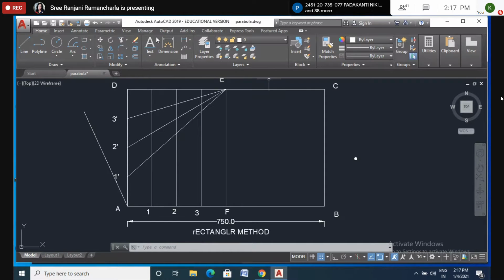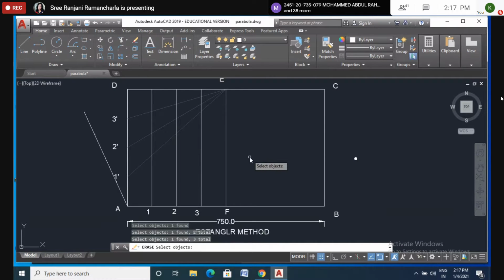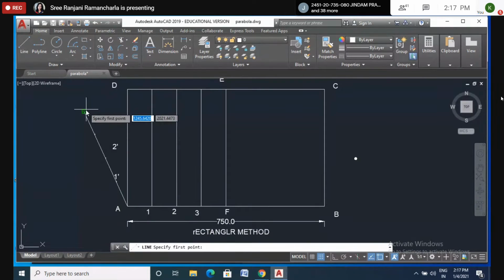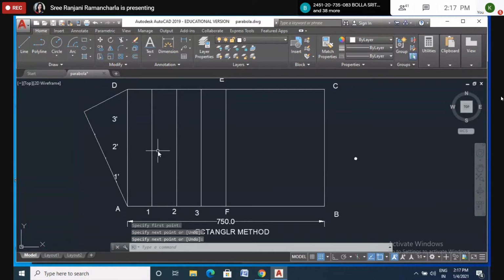Yes. Now I will remove these lines. After doing this, I join this end of this line and this corner. Okay, I join this one. And you also join this one and draw other lines passing through these points here, like this. So here, instead of that, I will just copy these lines.